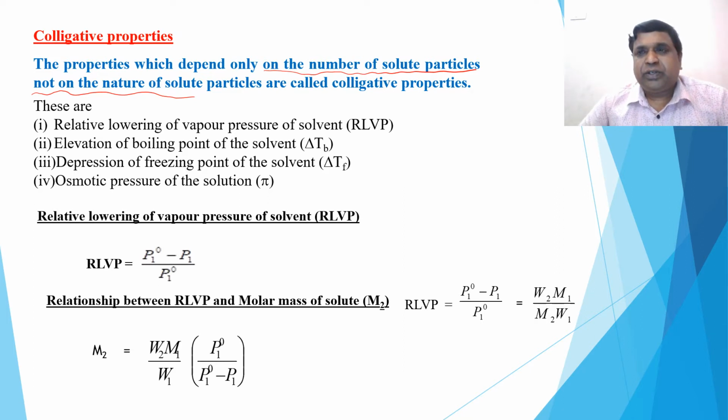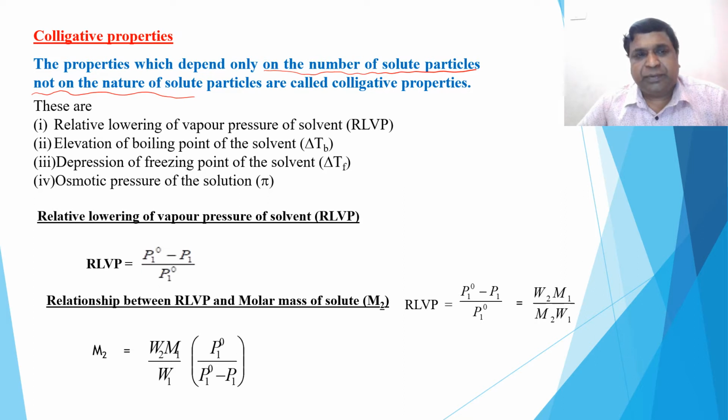There are four types of colligative properties that you have to remember. One is relative lowering of vapor pressure of the solvent, also called RLVP. Remember the short form.